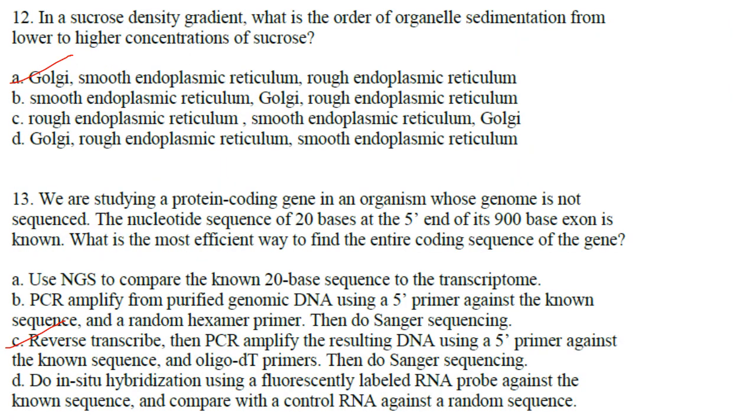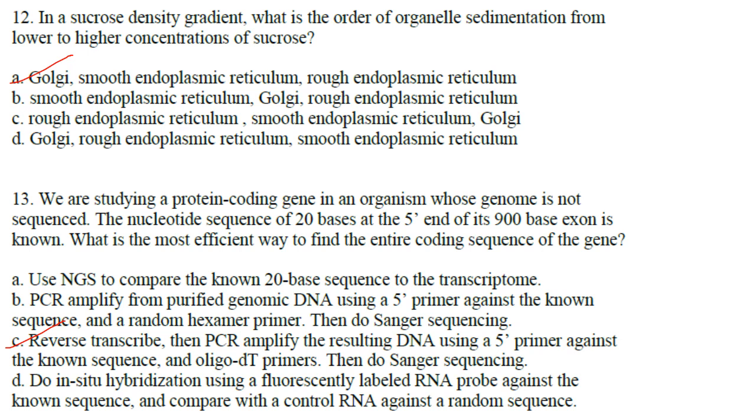Then next one. In sucrose density gradient, what is the order of organelle sedimentation from lower to higher concentration of sucrose? Golgi, smooth endoplasmic reticulum, rough endoplasmic reticulum. Answer is option A itself. Then next one. We are studying a protein coding gene in an organism whose genome is not sequenced. The nucleotide sequence of 20 bases at the 5' end of its 900 base exon is known.